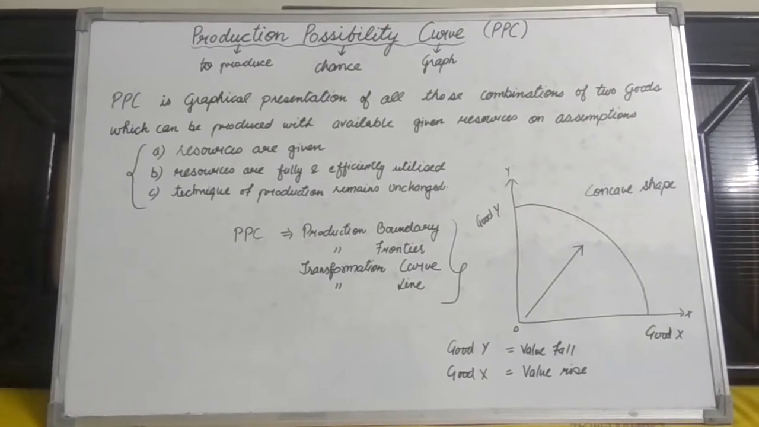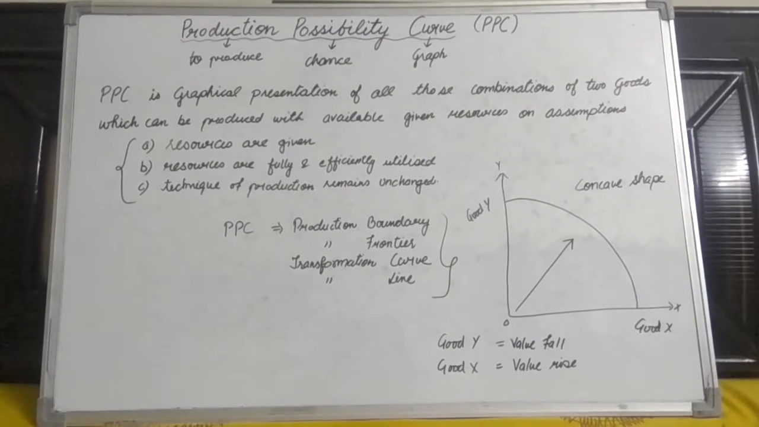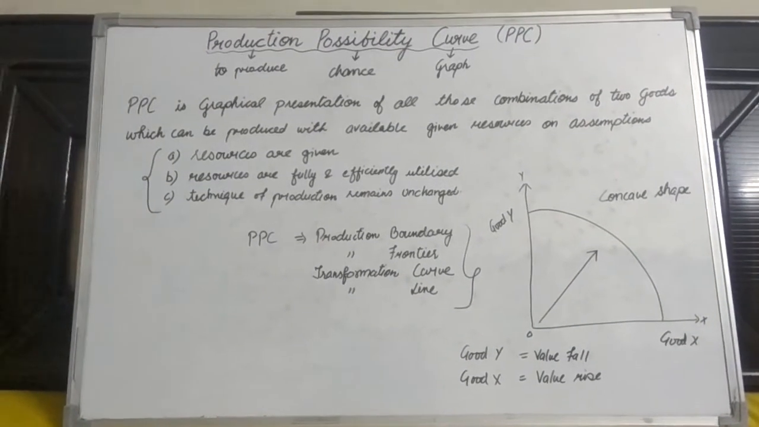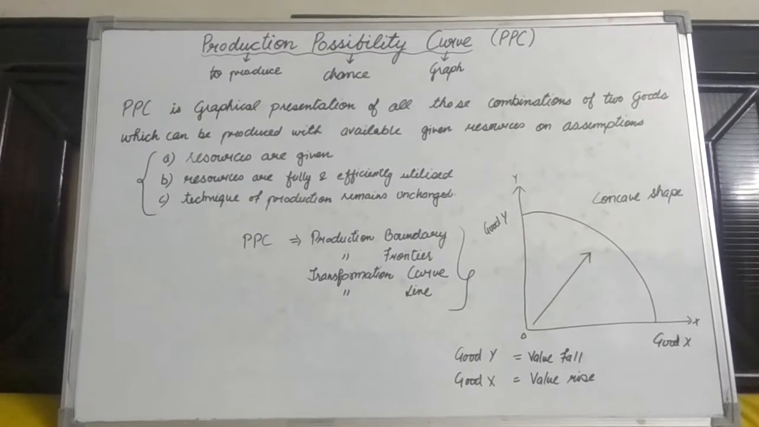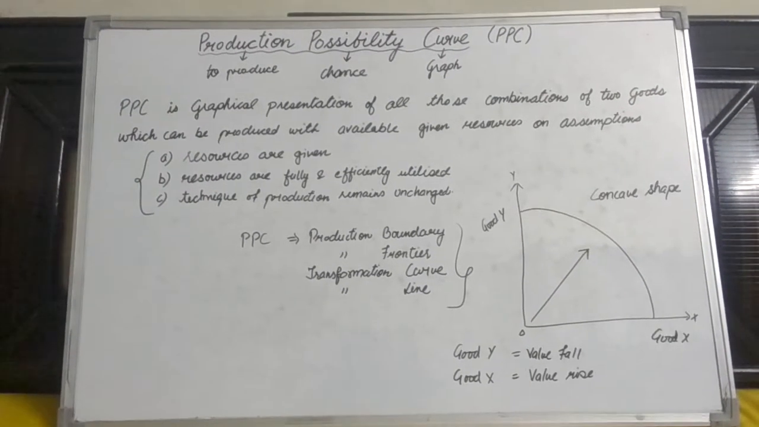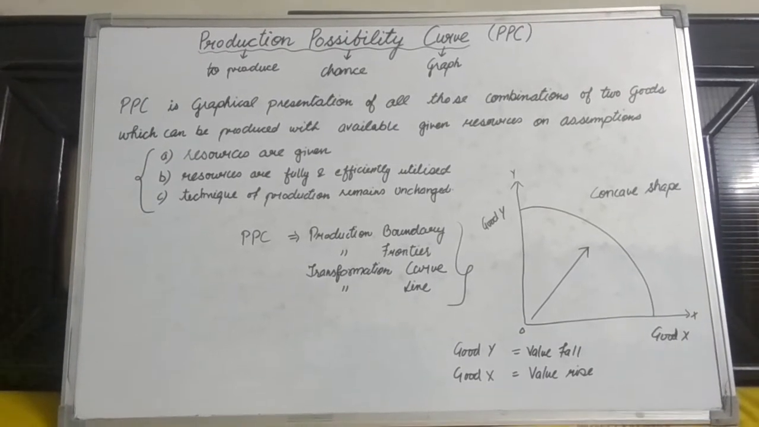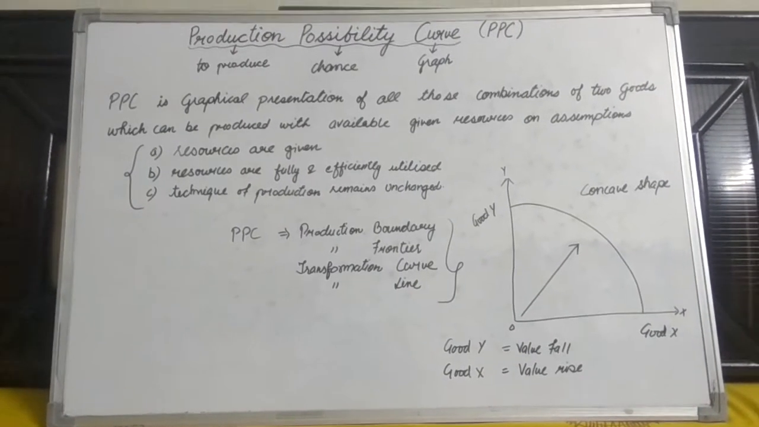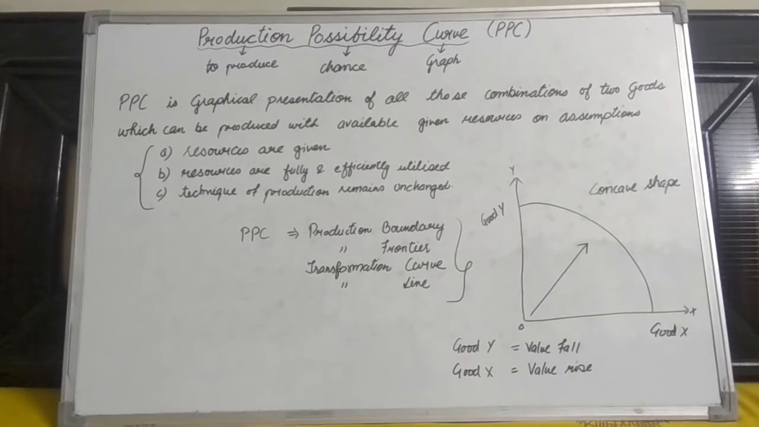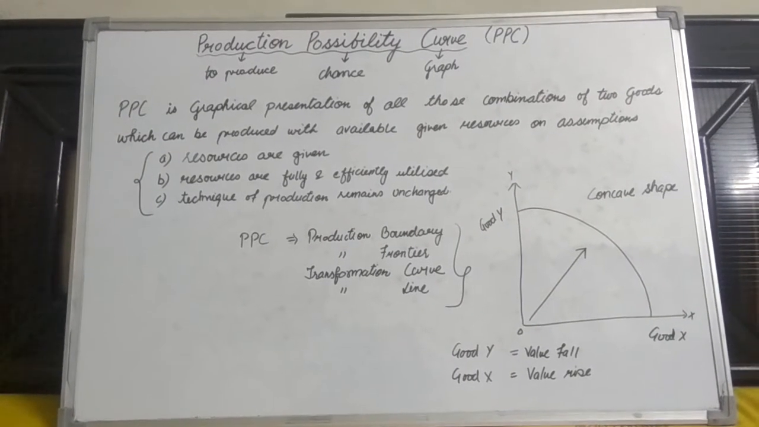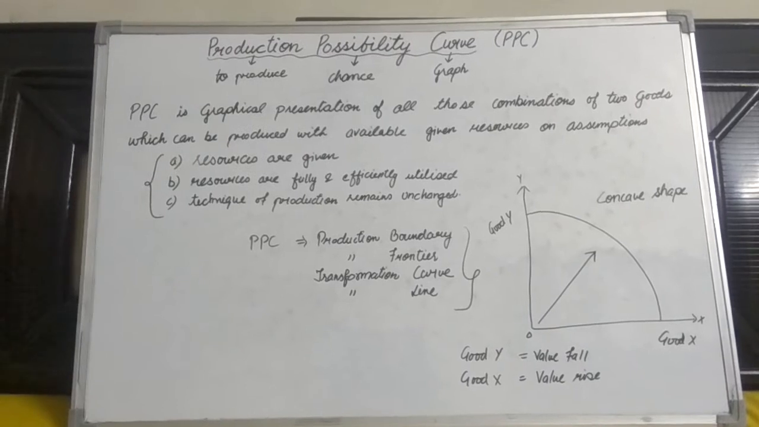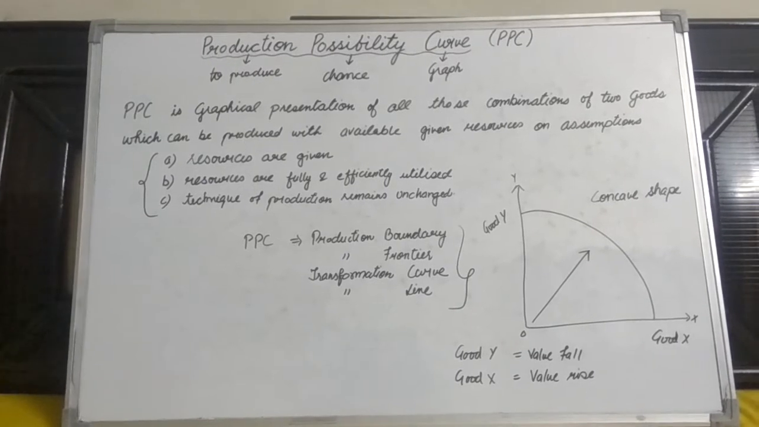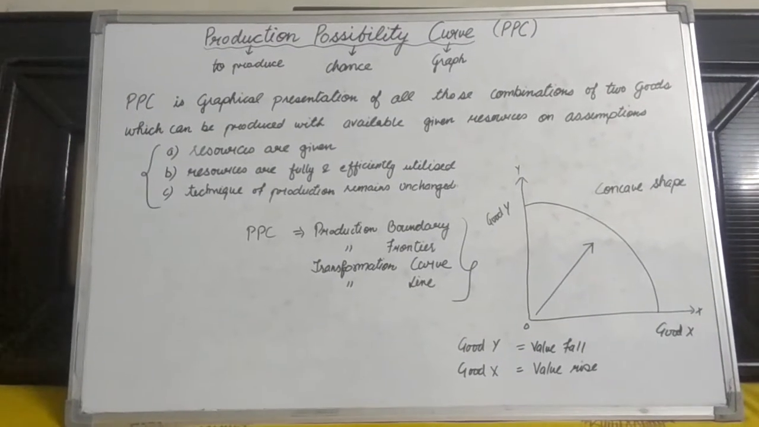Further, first of all, it is important to note here that this PPC concept is concerned with the economic agent producer who has various options to produce goods and services, and here we are going to take only two goods for the production process. The production decision is taken on the assumption that the resources, whatever resources the producer has, are given in amount, all those resources are fully and efficiently used, and the technology that is used by the producer in the production process remains constant throughout the process.